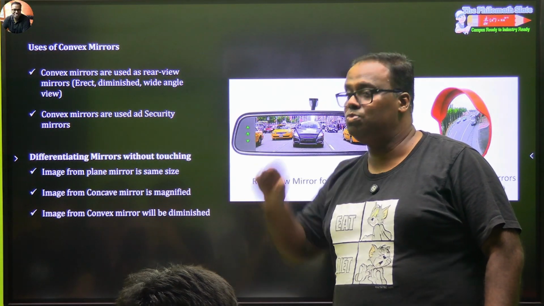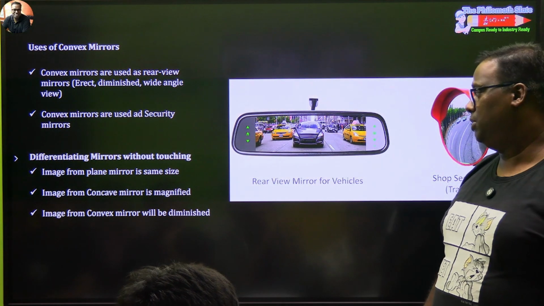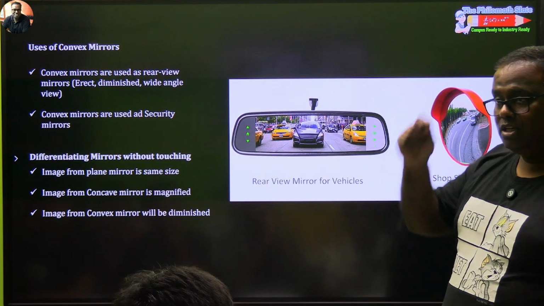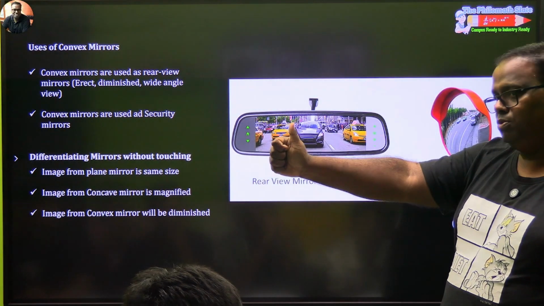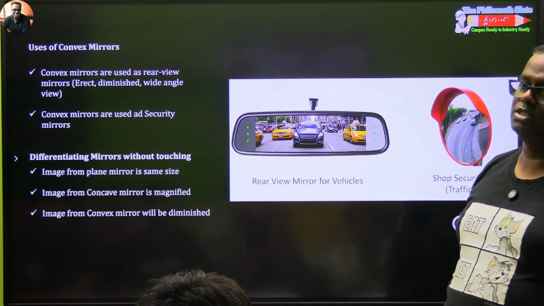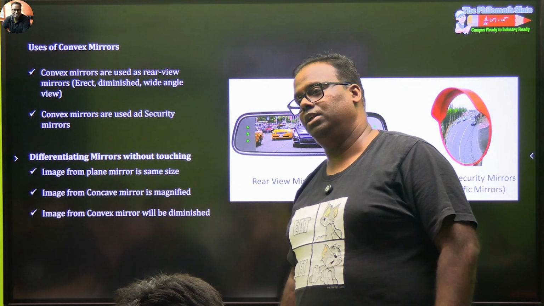If you get an image which is smaller in size, then it is what? Convex mirror. And if you get the image which is magnified, then it is concave. Take a spoon in your house, hold the spoon in front of your hand and turn both sides. One side is concave and one side is convex. Convex में हमें छोटा वाला दिखेगा और concave में हमें बड़ा वाला दिखेगा.